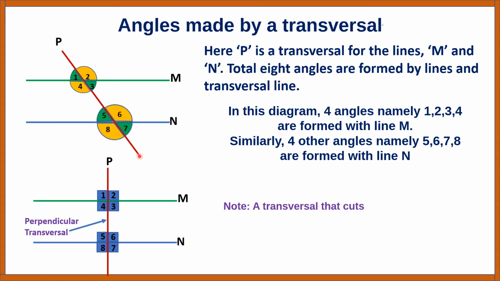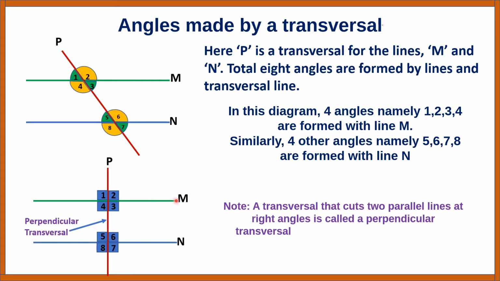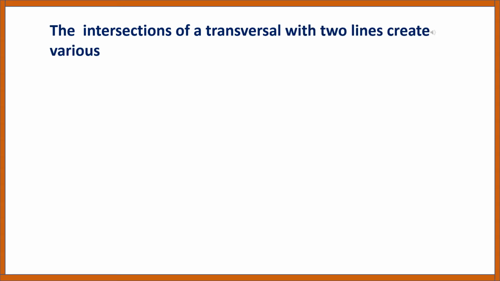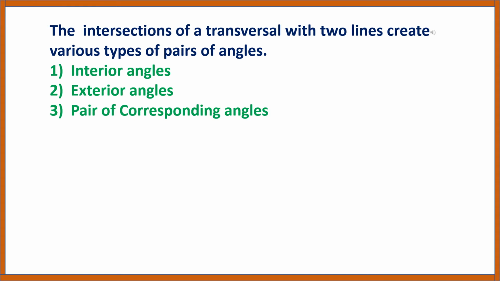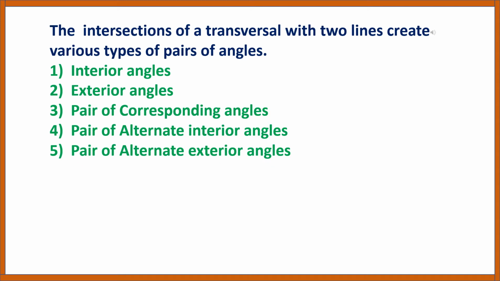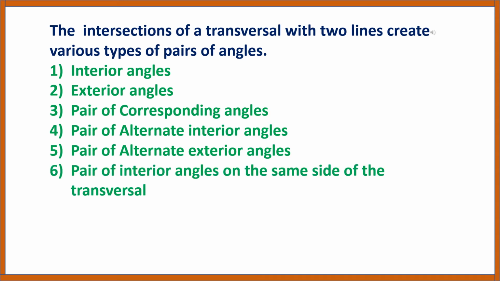Note, a transversal that cuts two parallel lines at right angles is called a perpendicular transversal. In this case, all angles are right angles. The intersection of a transversal with two lines creates various types of pairs of angles. First are interior angles, exterior angles, pair of corresponding angles, pair of alternate interior angles, pair of alternate exterior angles, and pair of interior angles on the same side of the transversal.